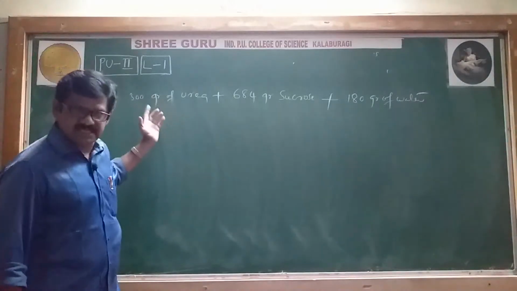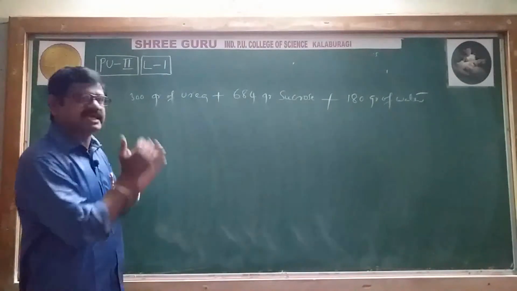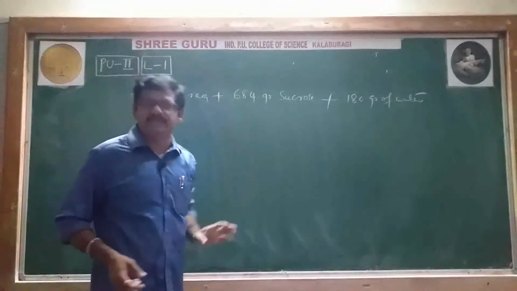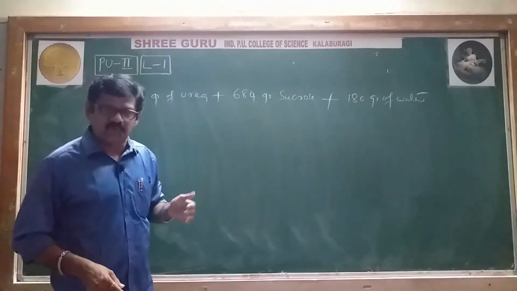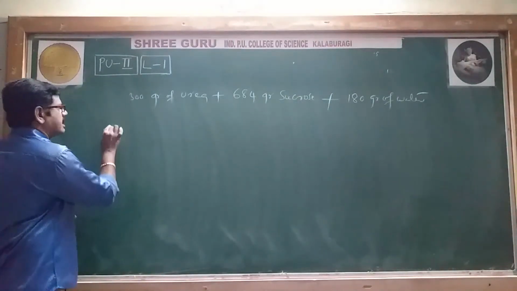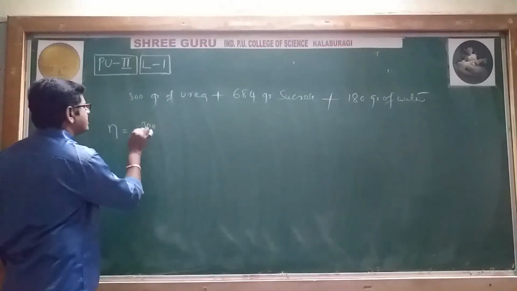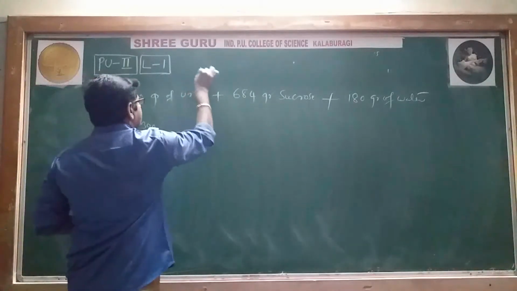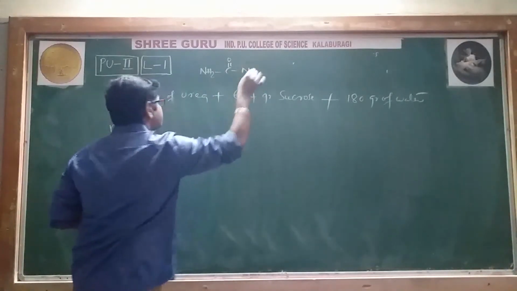Now here, we have to identify which is the solute and which is the solvent. Generally, what will we expect? 684 is the larger amount, so we would say that is the solvent, but that is absolutely wrong. Again, we'll convert into the corresponding moles. Number of moles of urea is mass divided by molar mass. The urea formula is NH2CONH2.